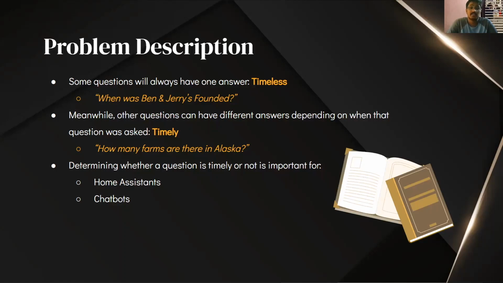1978. On the other hand, some questions have different answers depending on the time they were asked, and we'll refer to these as timely questions. An example of this is, how many farms are there in Alaska? The answer to this question could change depending on the time, as the number of Alaskan farms could increase or decrease. So our project is focused on determining the timeliness of questions, that is, whether a question is timely or timeless. And this can be useful for applications such as home assistants and chatbots answering natural queries.